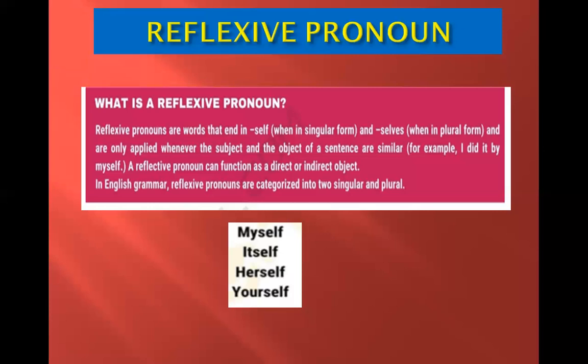Reflexive pronouns are words that end in self in the singular form and selves in the plural form, and are only applied whenever the subject and object of the sentence are similar. I did it by myself. A reflexive pronoun can function as a direct or indirect object.